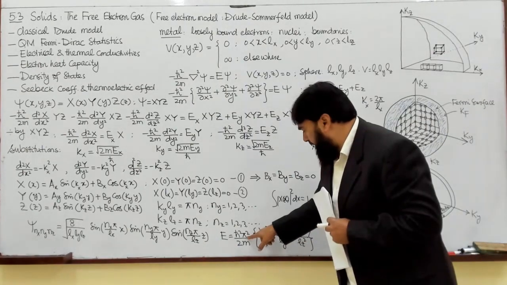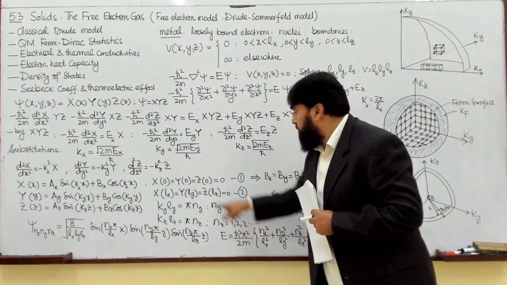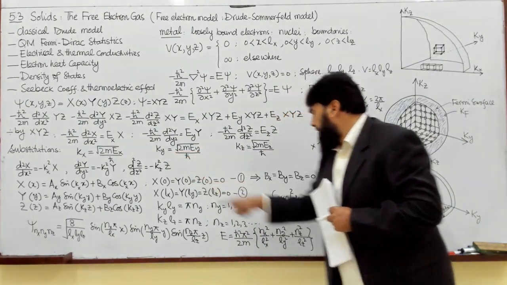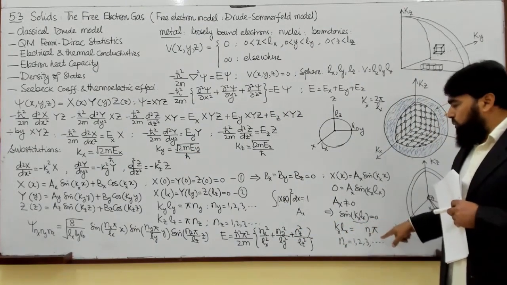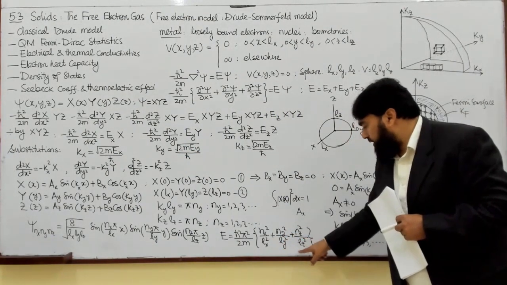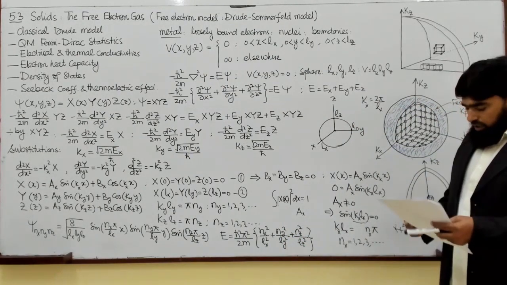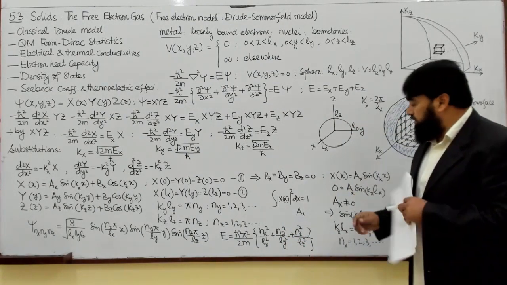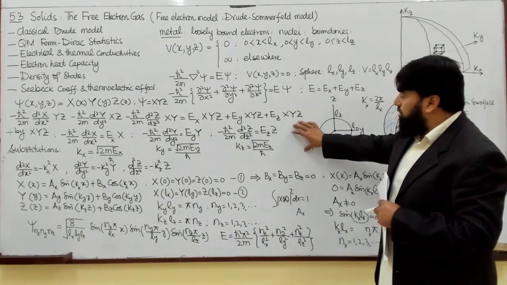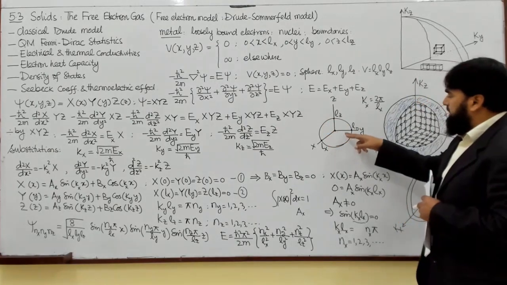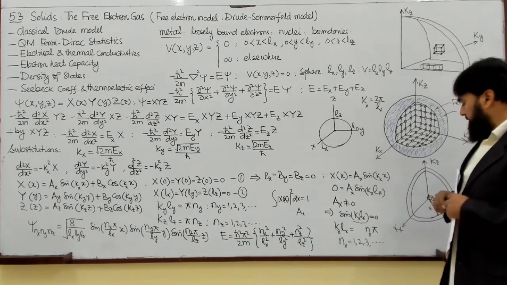So pi square I have written here, h bar square over 2m from here, and then it is divided by lx square, ly square and lz square, and this is the energy of our system. We calculated for a spherical system here with length lx, ly and lz.